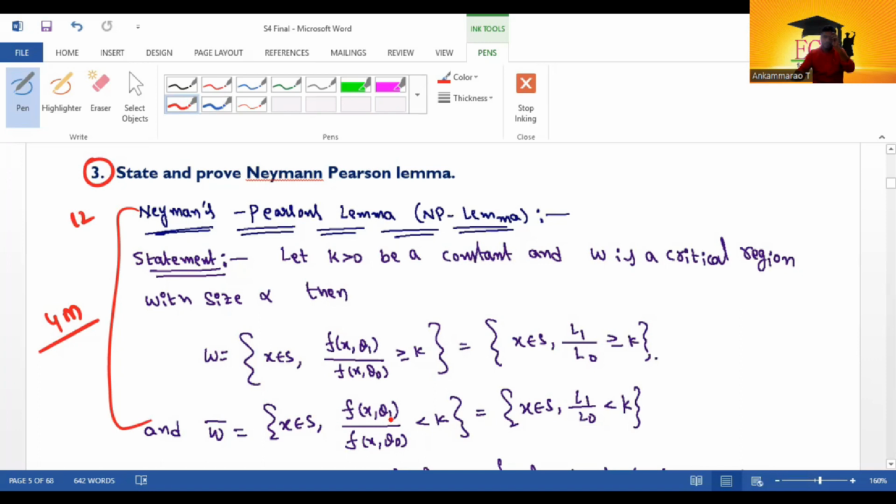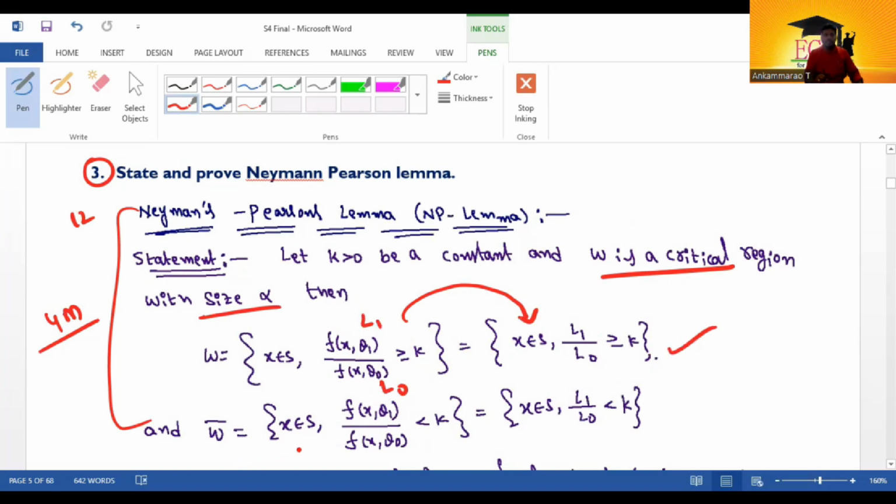Let k greater than 0 be a constant. W is a critical region of size alpha. W equals x belongs to S, f of x comma theta 1 divided by f of x comma theta naught greater than or equal to k. It is also written like this: x belongs to S, the numerator is L1, the denominator is L0, L1 by L0 greater than or equal to k.